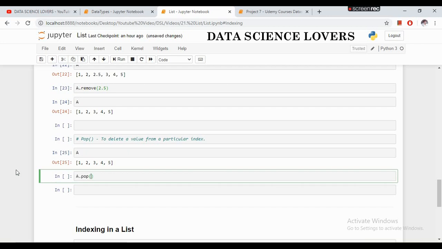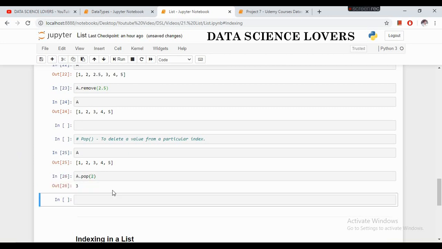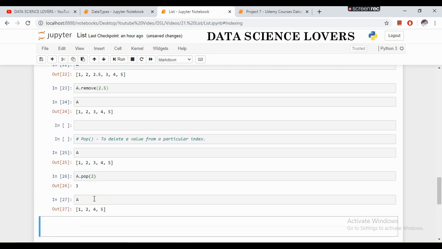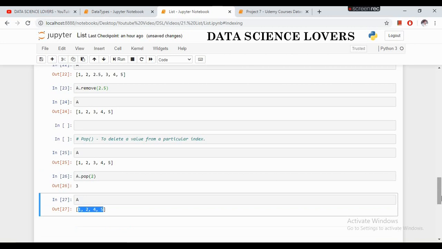In the pop function, I have to write the index value, not the item which we have to delete. Here I write the index. If I run this, it shows that the 3 item has been removed, and if I have a look at this list, you can see that the 3 has been removed from the list.